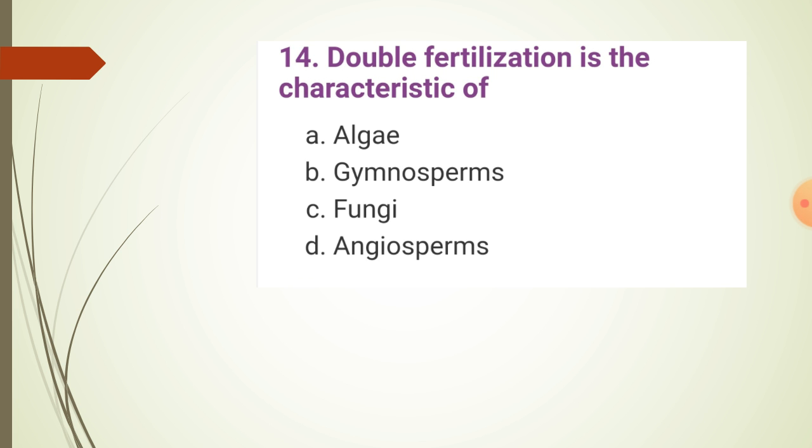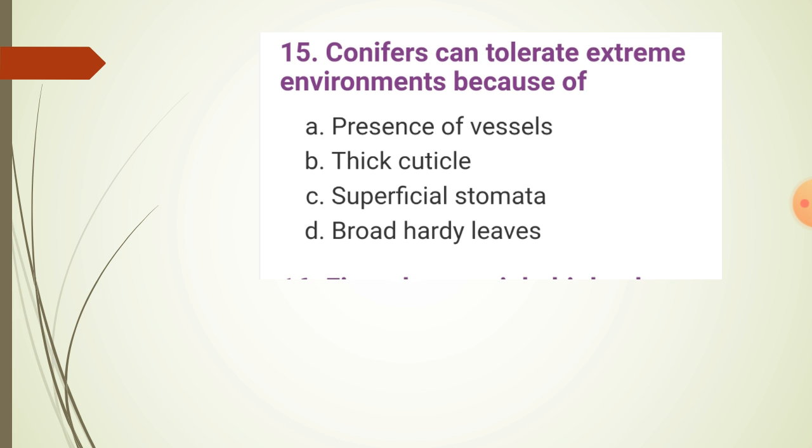Double fertilization is the characteristic of option A algae, option B gymnosperms, option C fungi, option D angiosperms. D angiosperms. Conifers can tolerate extreme environments because of their option A presence of vessels, option B thick cuticle, option C superficial stomata, option D broad hardy leaves.